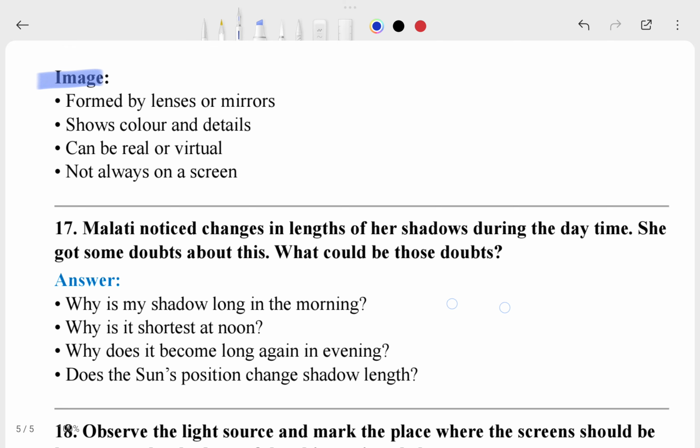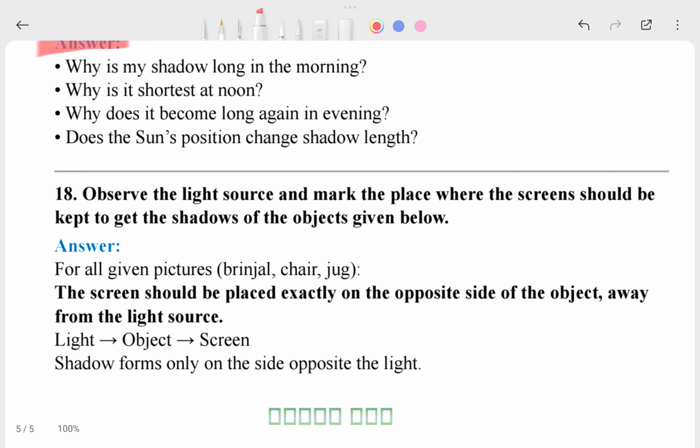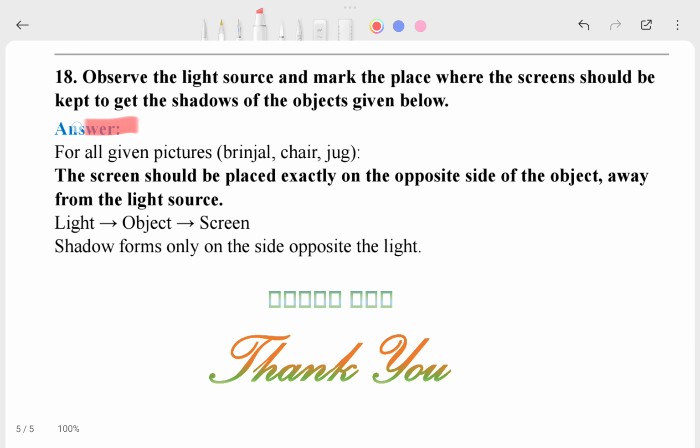Then after this is your 17th question and here is your answer. Then this is your 18th question, here is your answer. So overall this chapter is totally completed here. Whatever question answers are in this chapter, I explained everything and showed everything to you here.